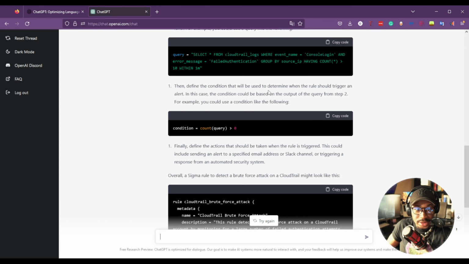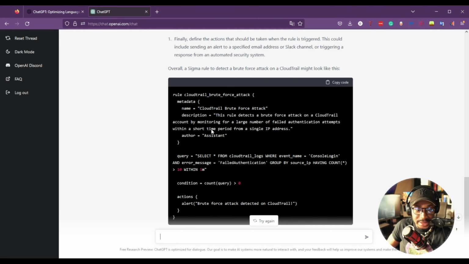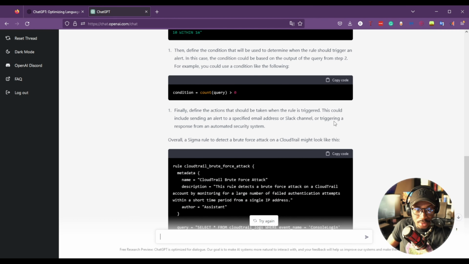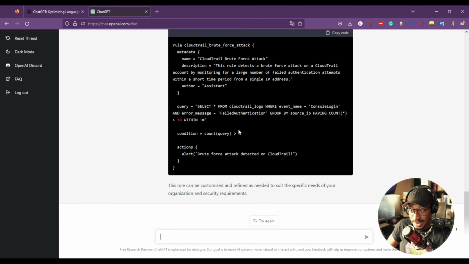Then define a condition that will be used to determine when the rule should trigger an alert. In this case, the condition should be based on the output of the query. This is exactly what you would need in the Sigma rule. And then the actual Sigma rule, and it tells you that you can send the alert to an email address or a Slack channel. Okay, that is really good.